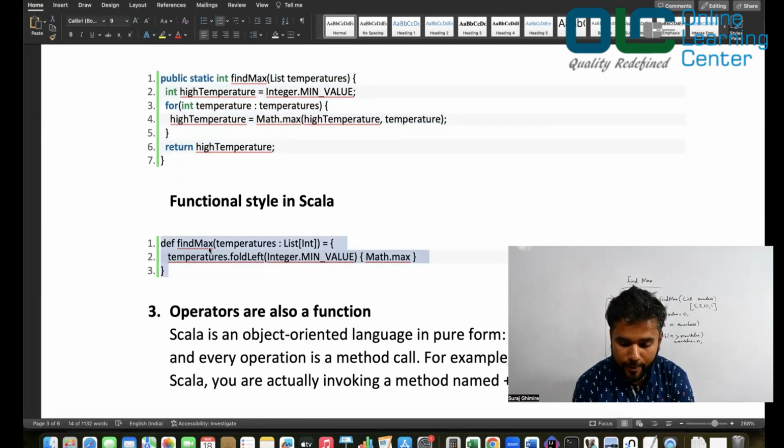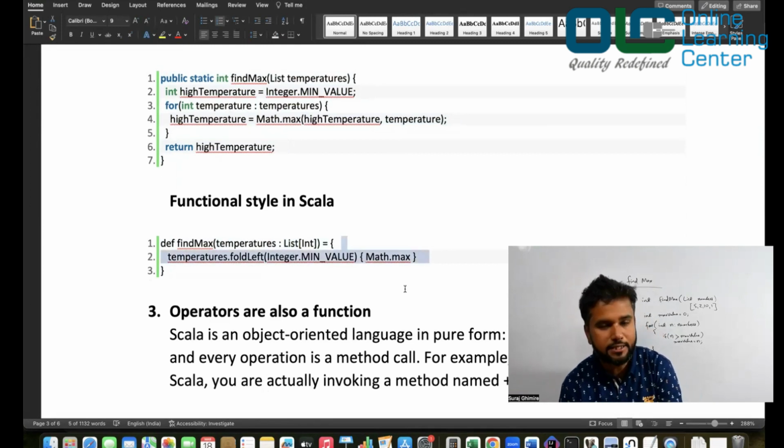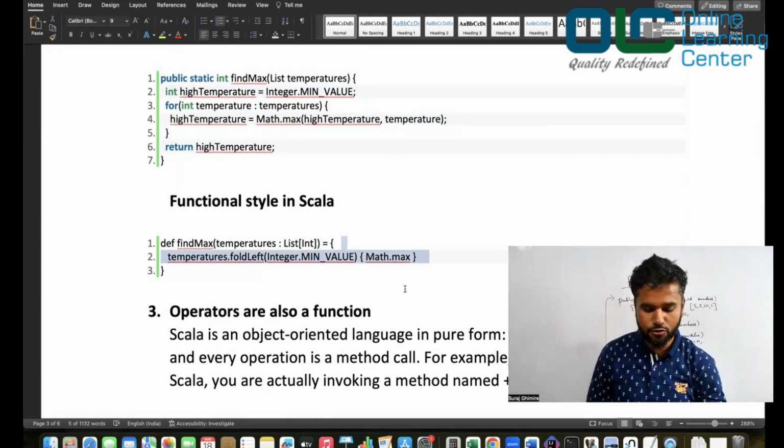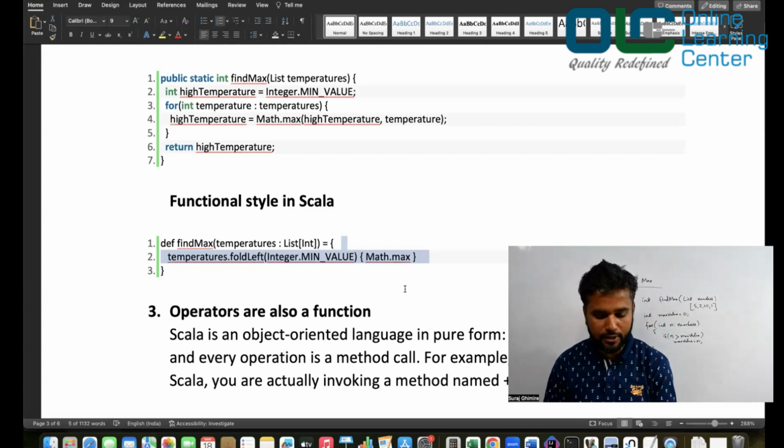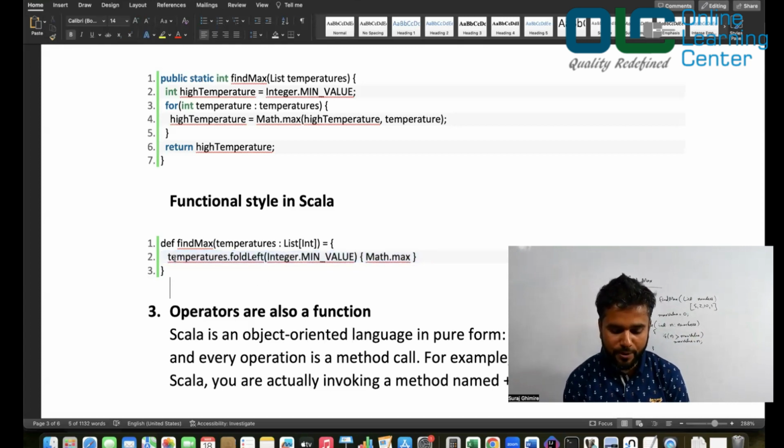See here, find max. I've got a temperature, which is basically a list of integers. And I'm just saying temperature.foldLeft(Integer.MinValue)(Integer.math.max), and it's all done. Behind the scenes, we'll discover what happens. So you don't have to worry if you don't understand what this foldLeft method does. I'm here right now to tell you that the code is so precise.